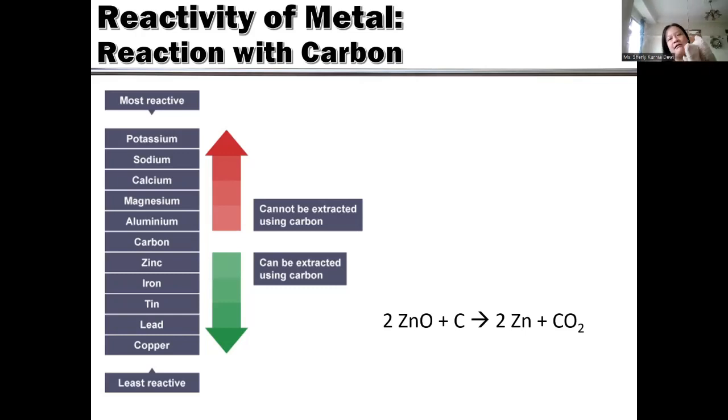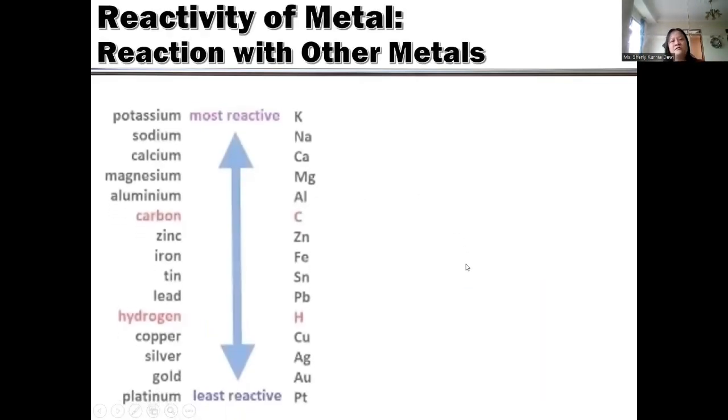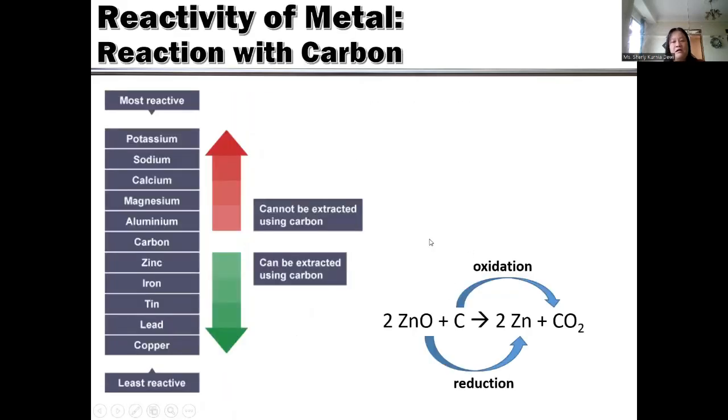That is the reaction with carbon. It's actually a little bit the same as with hydrogen. In all of these, the reaction with hydrogen, carbon, and also displacement with other metals, the more reactive metal will displace the partner of the less reactive metal. This is also oxidation and reduction.